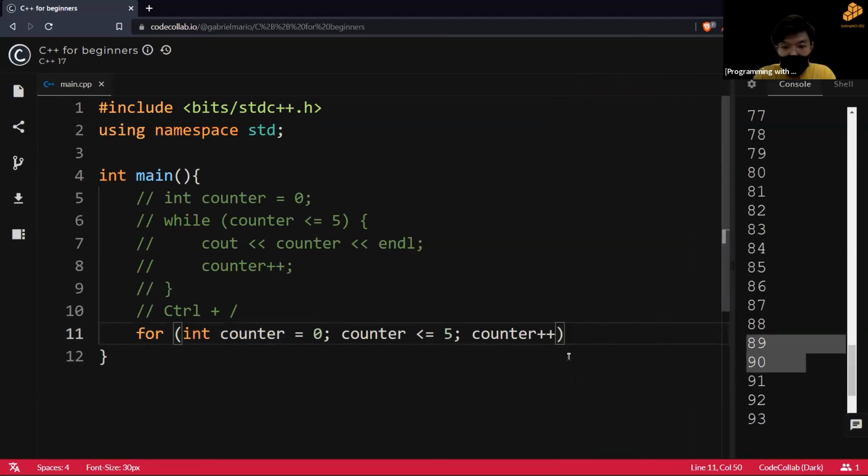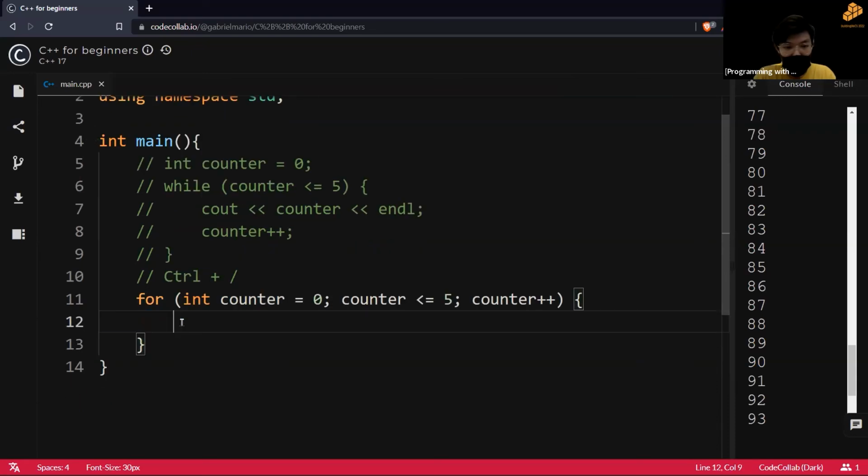Then curly brackets, and we type whatever we want inside these curly brackets. The thing about for loops is that it automatically increments here because it's part of the syntax. We have to write it, unlike the while loop, where we write the increment manually within the loop. It's not required in the while loop, but if we don't write it, we'll end up with an infinite loop. However, for loops require it in order for the code to work because it's part of the syntax. So that's the main difference between the while and for loop.